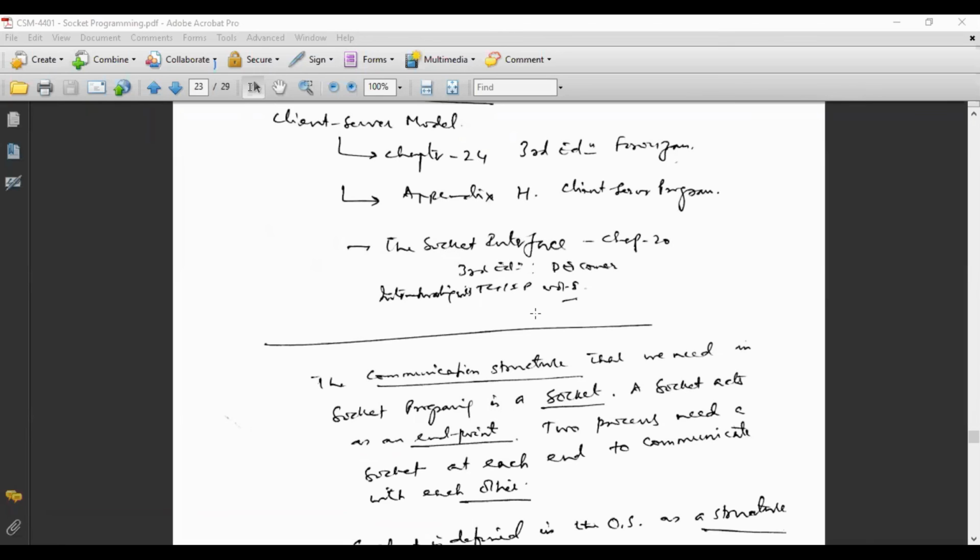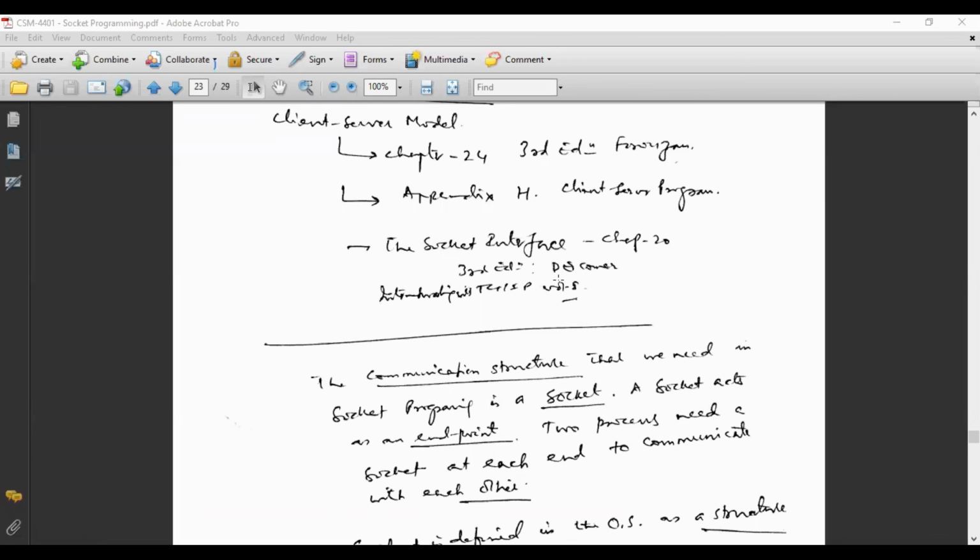If you have the 5th or 6th edition, it may be chapter number 25 or 23. The chapter number may differ in different editions. Similarly, appendix H of Forouzan deals with client server programs. One client program and one server program are written there, and it is shown how these programs interact with each other. So you can see these two programs from there.